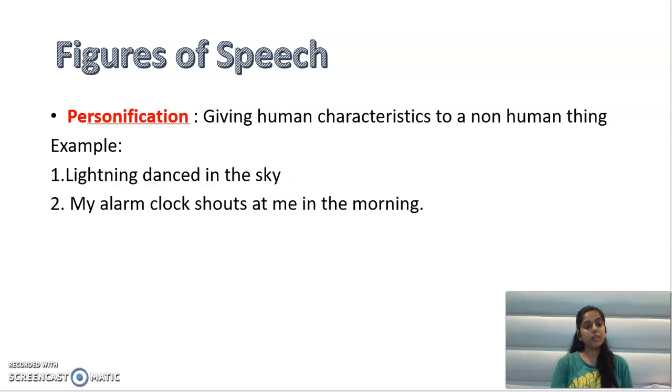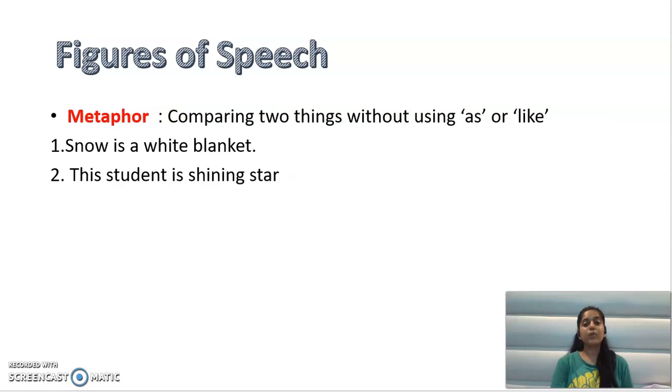Second one, do you remember? It was metaphor. So when you compare two things without using the words as or like, it is called a metaphor. So for example, snow is a white blanket. So you are comparing two things here. First one is snow and the other one is white blanket.